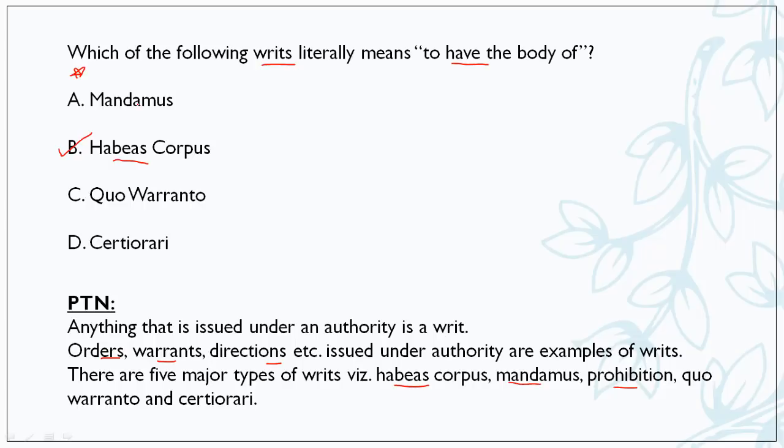Here, the literal meaning of habeas corpus is to have the body of. What does this writ mean? The court commands that someone has to be produced in front of the court. He has to come with his body actually, so the person has to be present in front of the court. Either it can be an individual or even the government. The court can summon them. Okay, so that is habeas corpus. Please go ahead and read about mandamus, prohibition, quo warranto, and certiorari. That is a small assignment that you have to do.